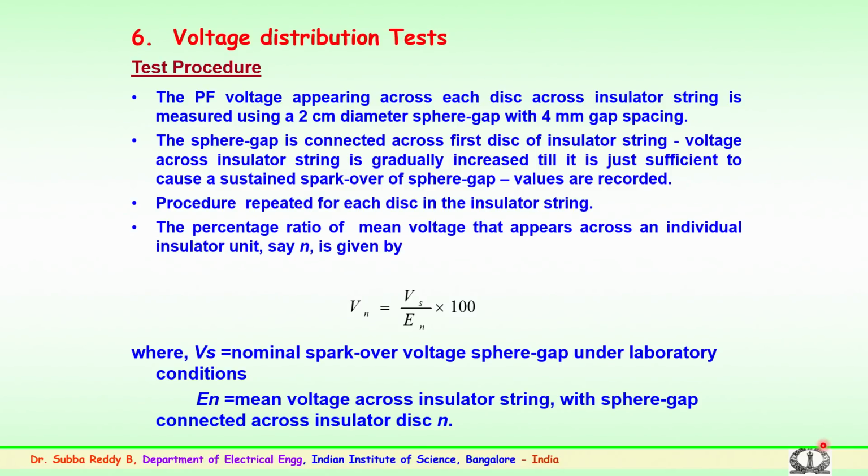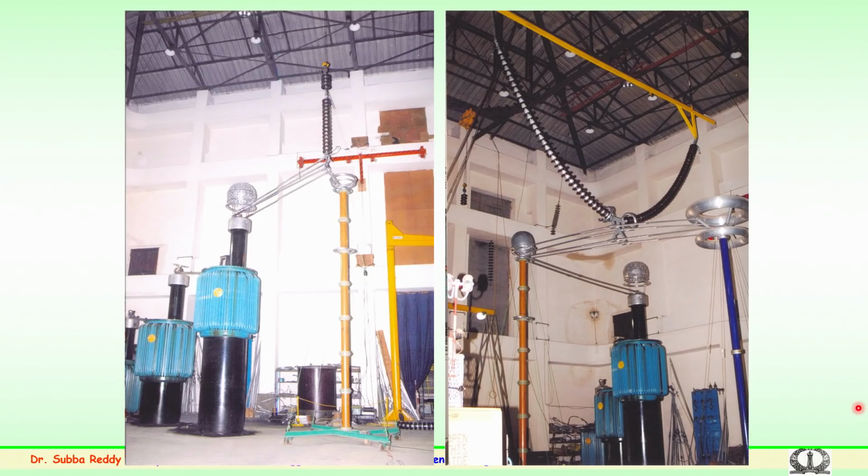So, Vs is the breakdown of the gap without the insulator string, divided by the breakdown voltage with the insulator string, into 100, which will give you the percentage voltage distributed across that particular disc which we are measuring.